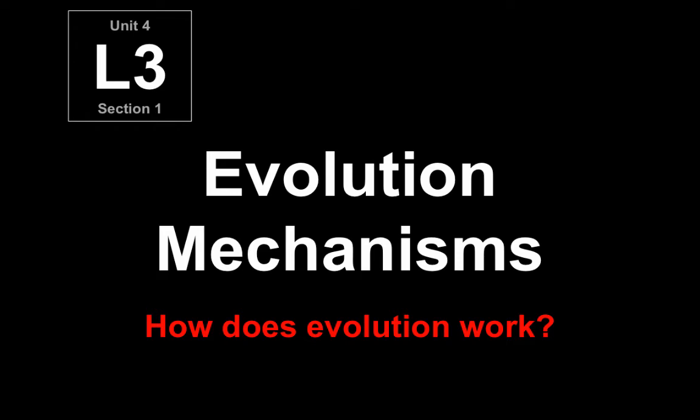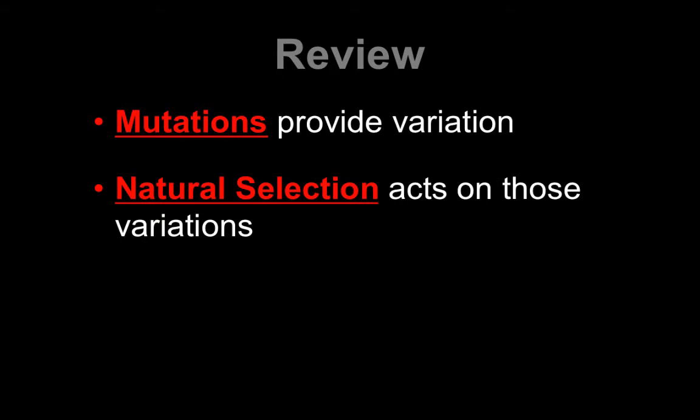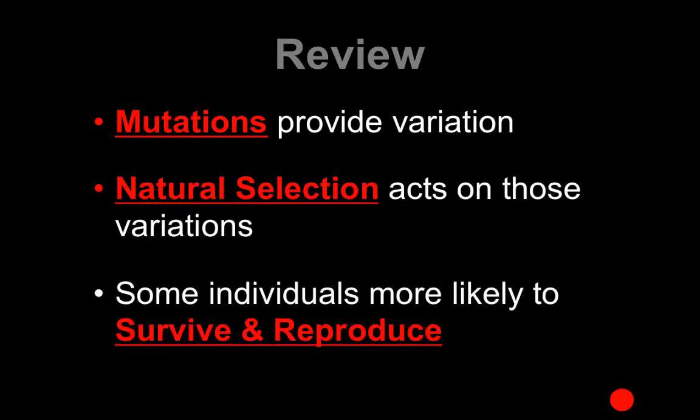In this lesson, we're going to look at how evolution works. As a review, remember that mutations provide that variation. The variation is then acted on by natural selection, and this results in some individuals being more likely to survive, reproduce, and pass along those beneficial adaptations.